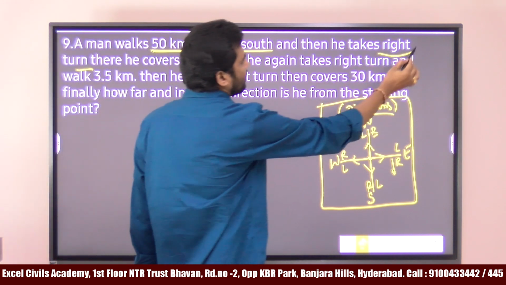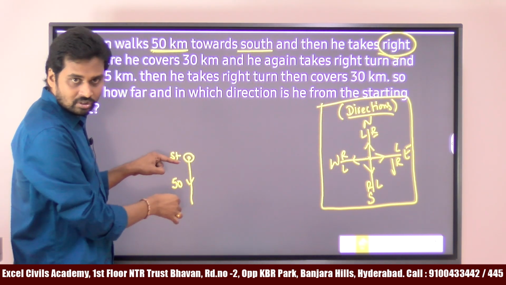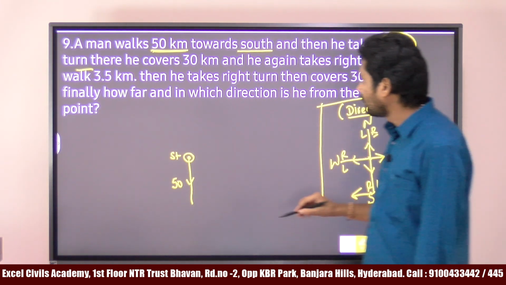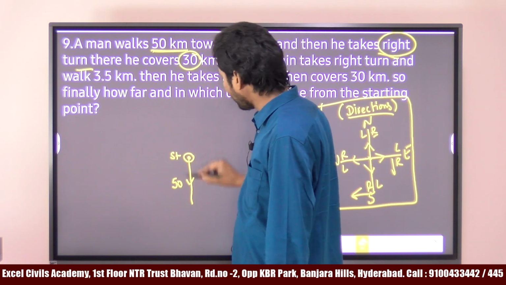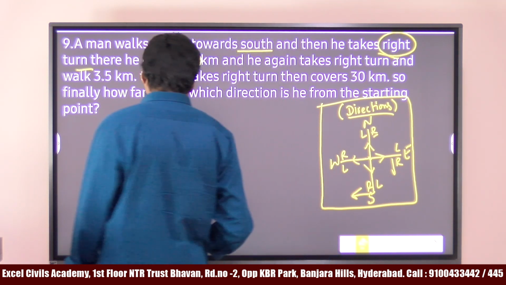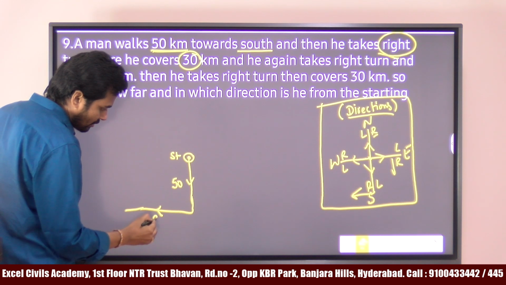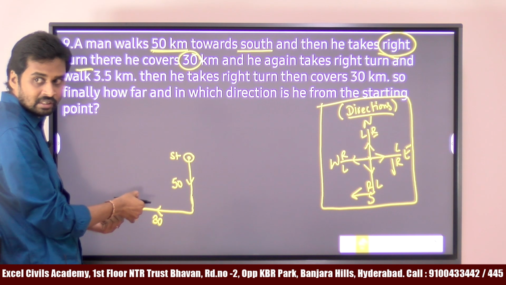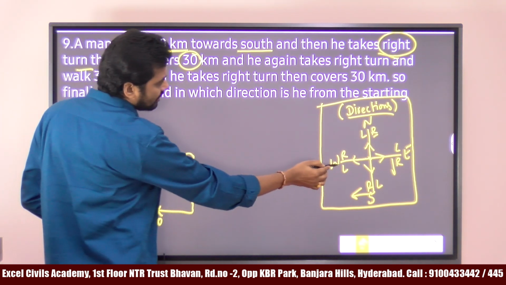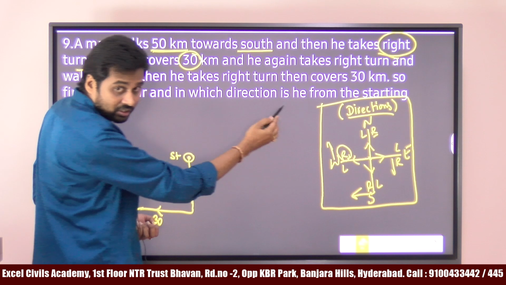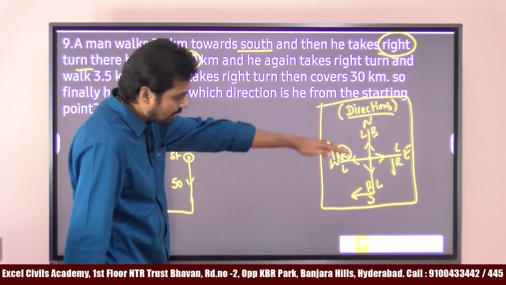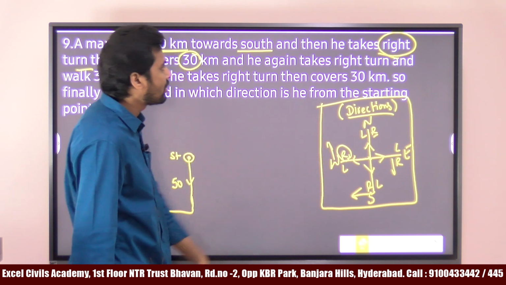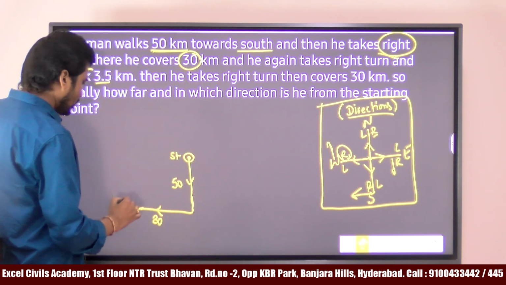Now he is moving towards which direction? South direction. In the south direction, right represents which direction? This direction, right? West, towards west. How many kilometers is he moving now? 30 kilometers. Let me draw it like this. Okay. Next, he again takes a right turn. Now he is moving towards west direction. For west direction, right means what? Right represents towards up. Right is top. Left is bottom, means we move down. Right is here, north direction. Okay. How many kilometers? 3.5 kilometers.